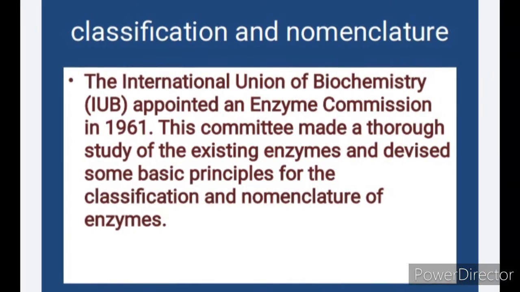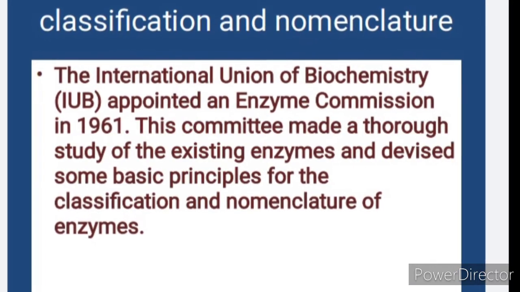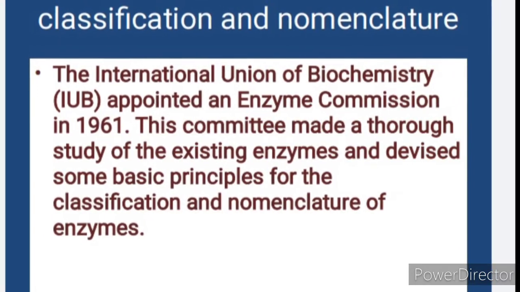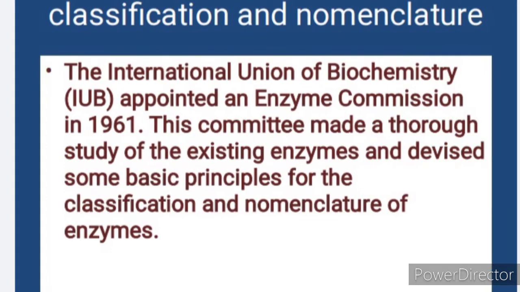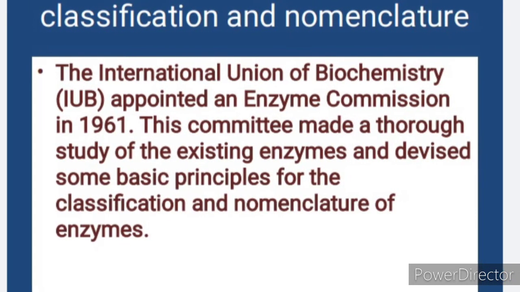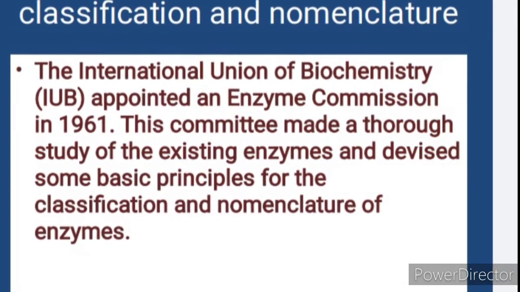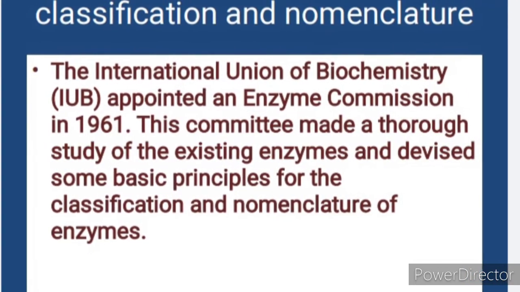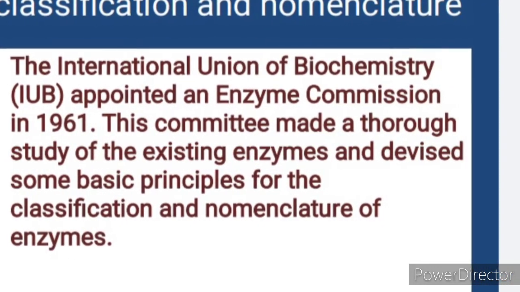Systematic classification. The first integer in the EC number designates the class of the enzyme. There are 6 classes to which different enzymes belong. These classes are oxidoreductases, transferases, hydrolases, lyases, isomerases, and ligases. First of all, oxidoreductases. Oxidoreductases catalyze oxidation-reduction reactions. Some examples are oxidases, dehydrogenases, oxygenases, and peroxidases.